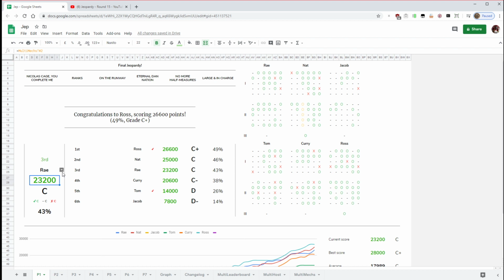It goes 200, 400, 600, 800, 1000 for Single Jeopardy, and then double that for Double Jeopardy. This is the grade that I mentioned. This bit here shows you what grade you would get if you were to get the current question correct, passed, or wrong. It just changes your grade there. I don't think the players use that much, but I thought it was a nice little indicator. And this is a percentage total of your entire possible points that you could have gotten.